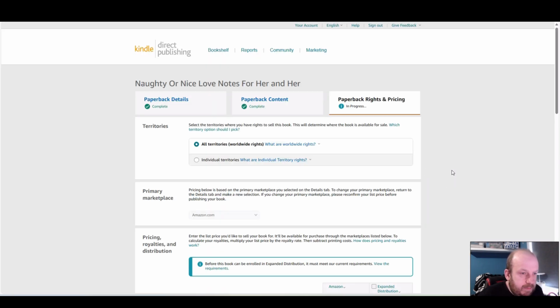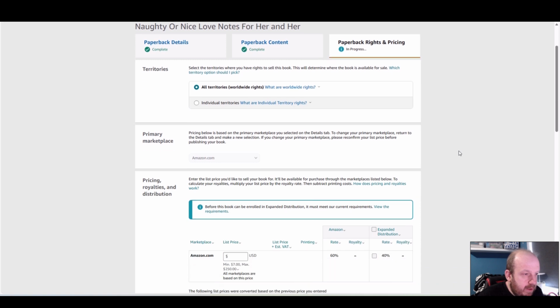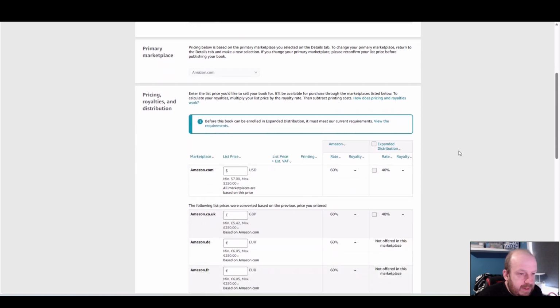And this is the paperback rights and pricing. So all territories is fine. We can't do expanded distribution because it's a low content book. I assume there's no ISBN on it. So we'll just go through some prices. Let's just start with a sweet $9.99. At $9.99, you get $1.79 per book sold. And to be honest, I think that's fine.